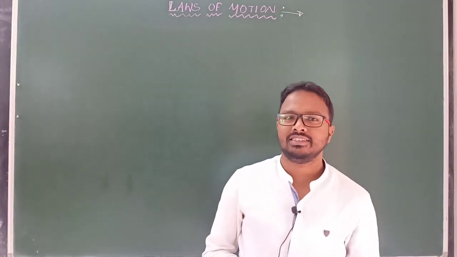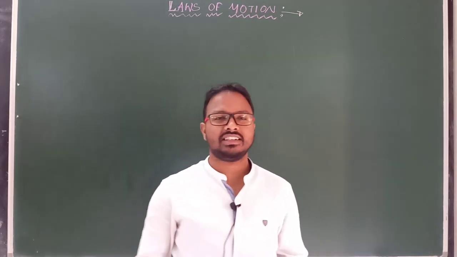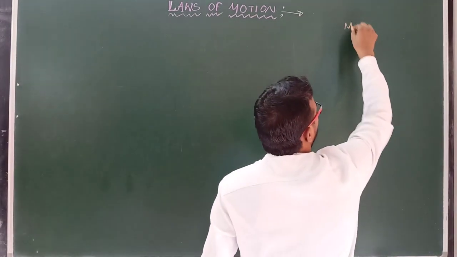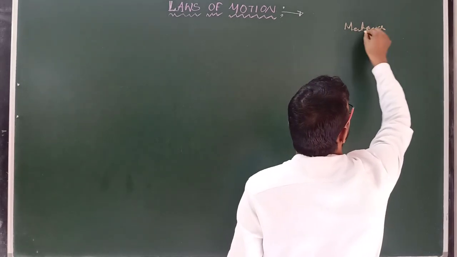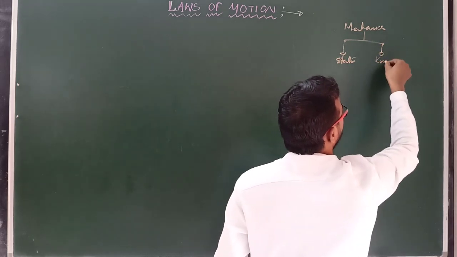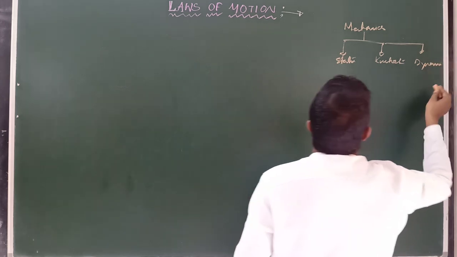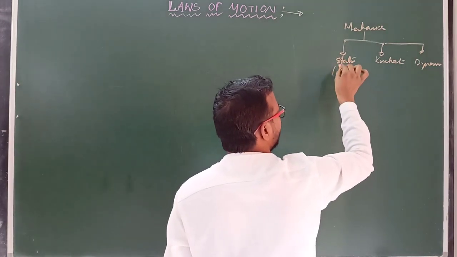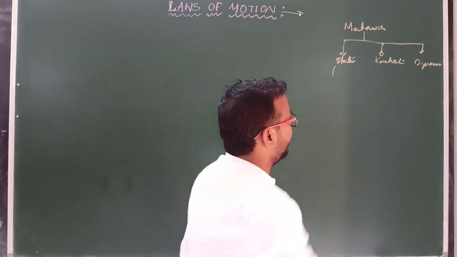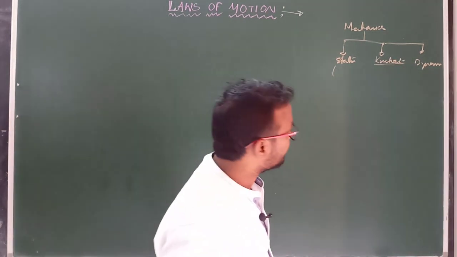And mechanics has three parts. The first one is statics, the second one is kinematics, and the third one is dynamics, which we will discuss here. Clear? In statics we already discussed a body at rest or in equilibrium, where the net force applied on the body is 0. Then in kinematics we only deal with the motion of an object without knowing its cause.